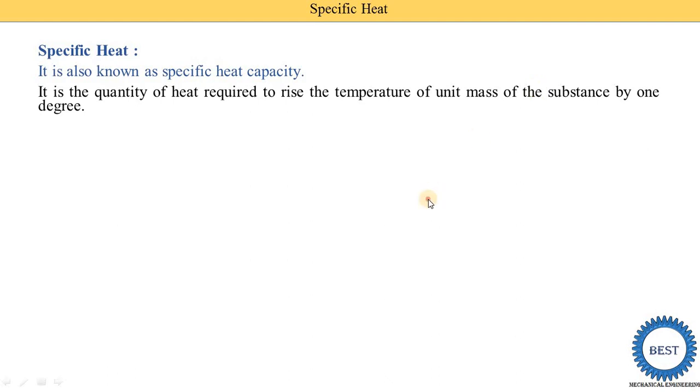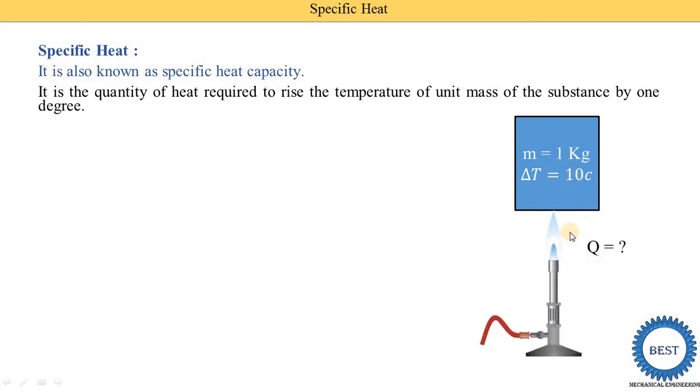Okay. So suppose here I draw these figures. So this is one substance. It has a mass of 1 kg. And we need to increase its temperature by 1 degree centigrade. Okay, it is not 10 degrees but it is 1 degree centigrade. So we have 1 kg of substance and we need to increase its temperature by 1 degree. At that time the amount of heat energy required is called the specific heat.